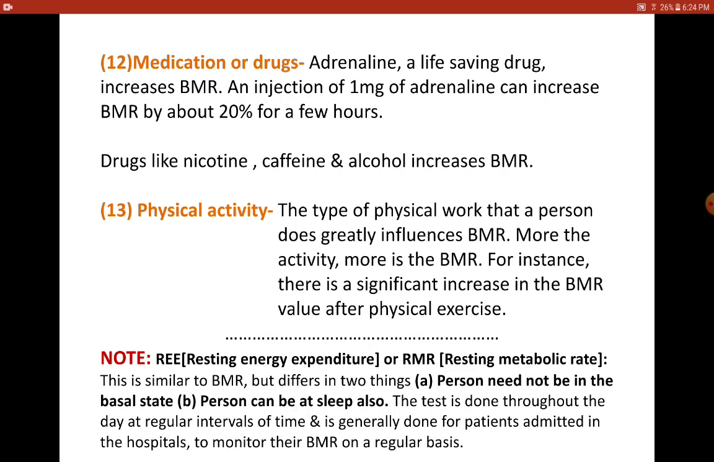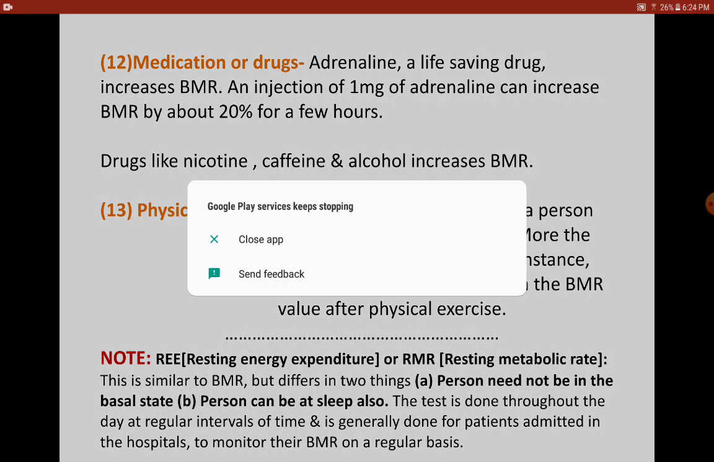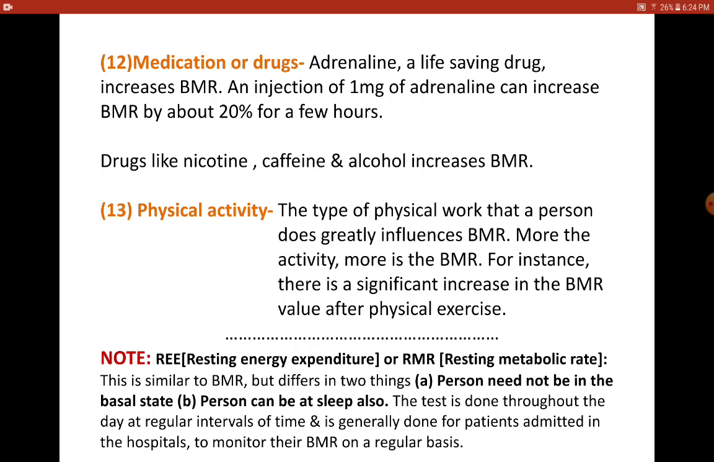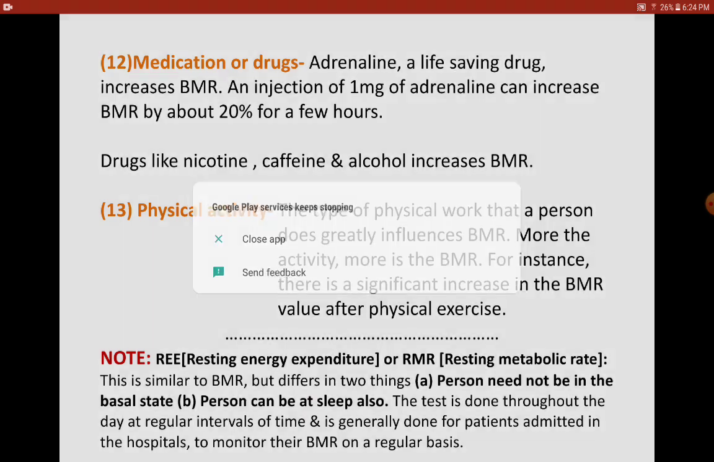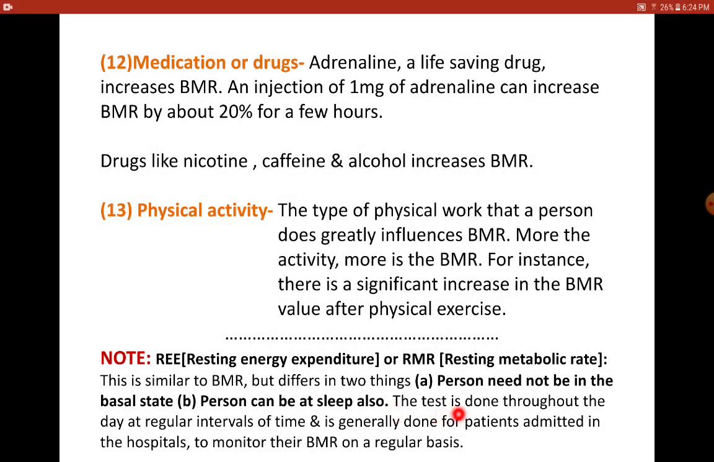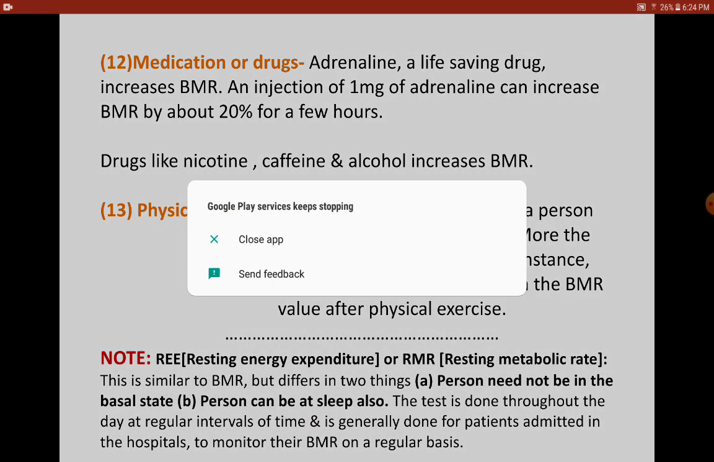So this is nothing but a continuous BMR test that is done at regular intervals of time throughout the day, and is generally done for patients in the hospital to monitor their BMR on a regular basis. So that's why I said here the patient need not be awake all the time. He can be sleeping, but when a person is normal, having a normal body temperature, he should be awake when the test is going on.